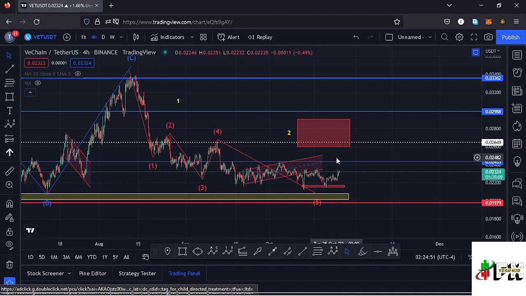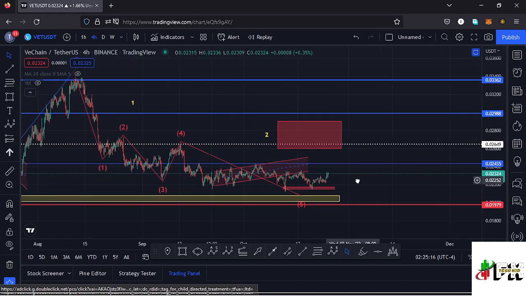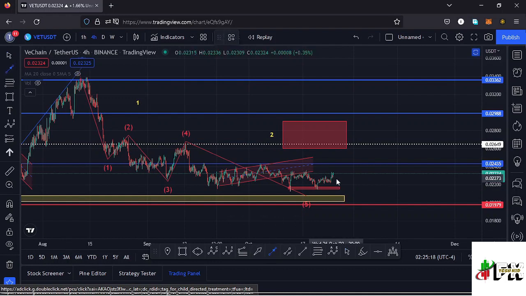There's a possibility that the low for that first wave down here was in at around the $0.02121 mark, and very soon we are going to see a massive pump to the upper side here on the Vechain chart. For that to happen, I also expect to see an increase in volume here on the Vechain chart, and also a bull movement in the whole crypto market like what is happening right now. So there is a possibility we might continue pushing higher, manage to break above the key area of resistance at around the $0.024 mark, manage to see a successful retest of that key area of resistance, and then continue pushing higher to get us into that target area.